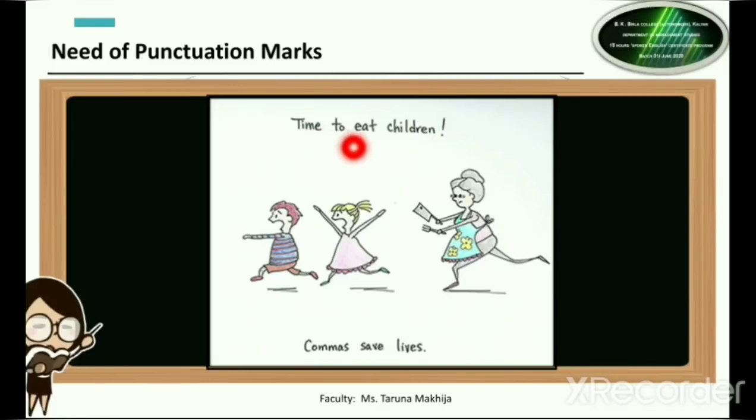It will become time to eat, children. So the mother is asking the kids, is telling the kids that kids, it is the time to eat now, so let us go and eat. Because of one single comma, the whole meaning of the sentence changes. Let us see one more example like this.